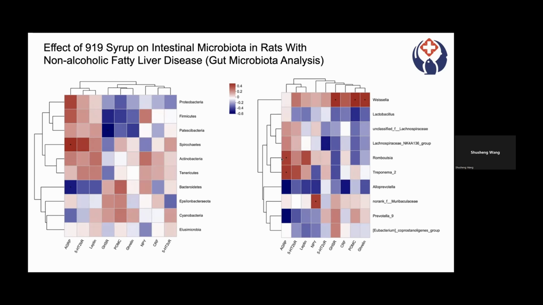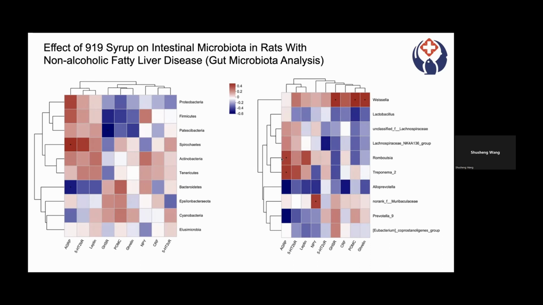In brief, this study showed that 919 syrup had no negative effects on body weight, feed intake, blood glucose, hepatorenal function, and liver histology of normal rats. 919 syrup reversed the abnormal gene expression of the Ghrelin pathway in brain and stomach in NAFLD conditions, regulated feed intake and body weight, and improved intestinal microbiota disturbance in rats with NAFLD.